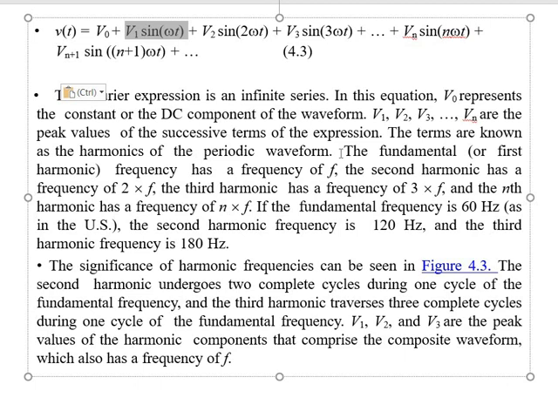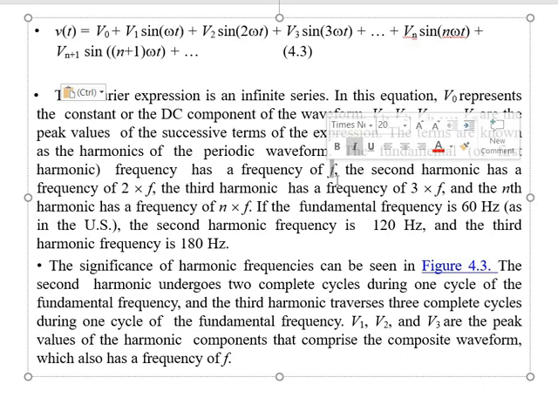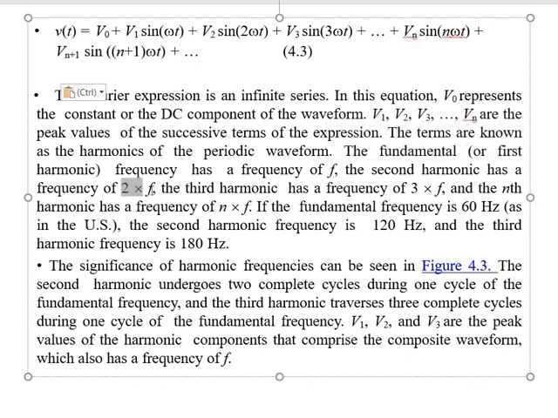The fundamental or first harmonic has a frequency of f, the second harmonic has a frequency of 2f, the third harmonic has a frequency of 3f, and the nth harmonic has a frequency of nf.